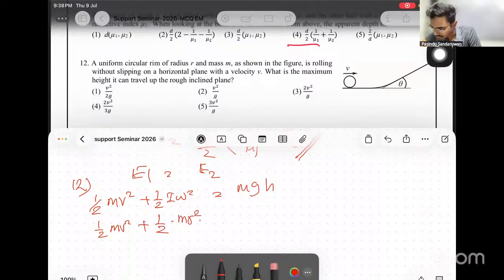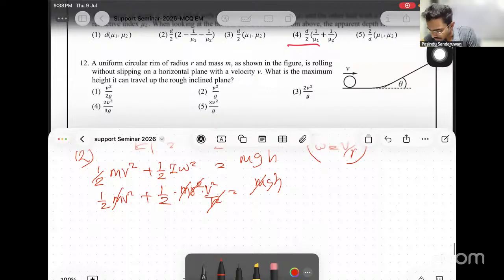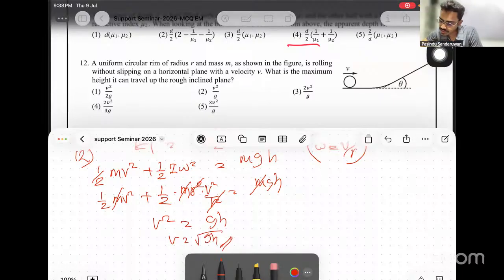Omega is v over r, since v equals r omega, so this is v squared over r squared, equals mgh. m is common, cancels, and r squared cancels. Half v squared plus half v squared is v squared. Then v squared equals gh.